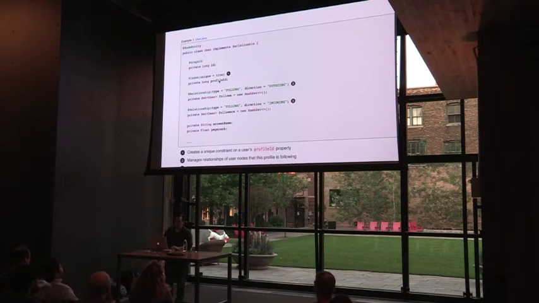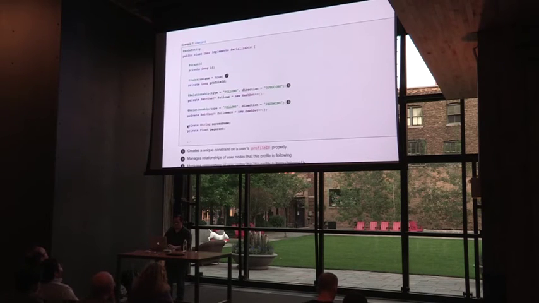Then I'm going to have a profile ID, which is unique to each user because this is how Twitter tracks these uniquely. Now, we're going to generate this ID here. That's going to be used internally. It's important, but this is the profile ID that never changes for any of the users, and that's going to be important later. I'm also going to create the follows and followers property here. This field is going to allow me to pull in all of the users that this user follows or is being followed by. I'm going to use these annotations called Relationship to do that. And then just the rest of the properties that we're going to import from Twitter.